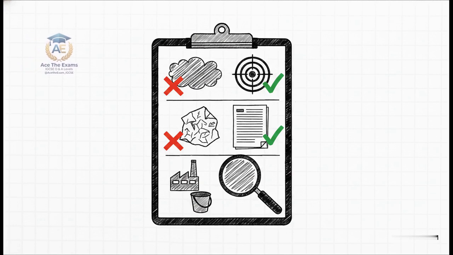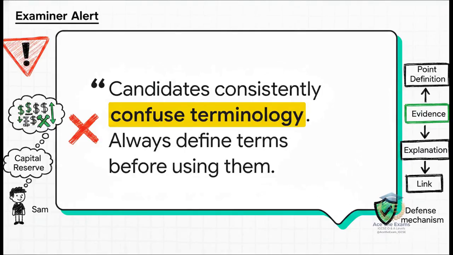And exploit number 3. Failing to anchor your pitch to the specific context provided. If you have a case study about a manufacturing firm facing a severe liquidity crisis, and your proposal suggests they should just pay out all their revenue reserves as dividends without once analyzing their actual cash flow, you have entirely failed the context audit.